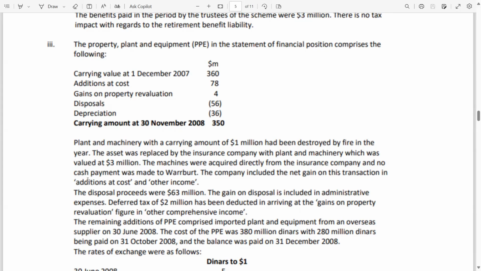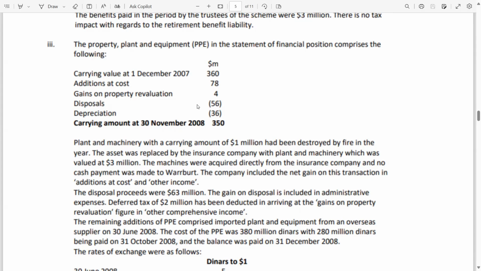Disposal 56. This is not the disposal proceeds, guys. This is the carrying value of the disposal. Carrying value means the plant or other PPE item which has been disposed of at this carrying amount. This is not the disposal proceeds which you get from the customer. Depreciation 36.